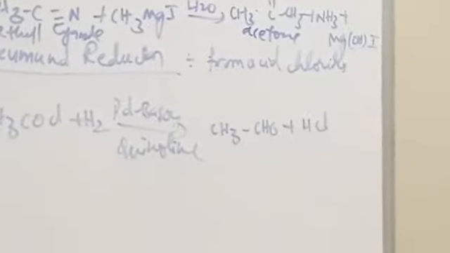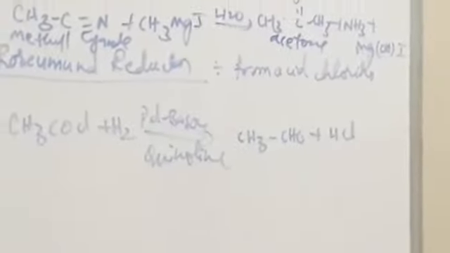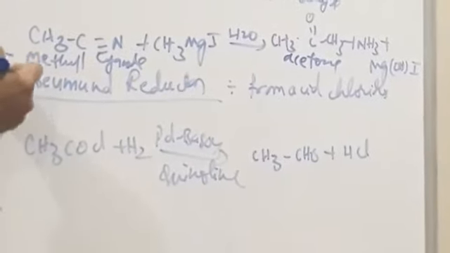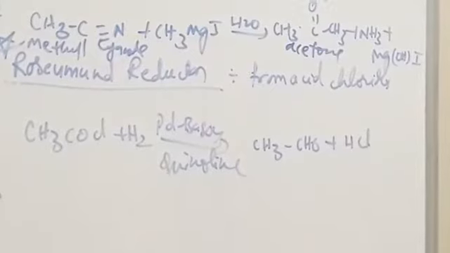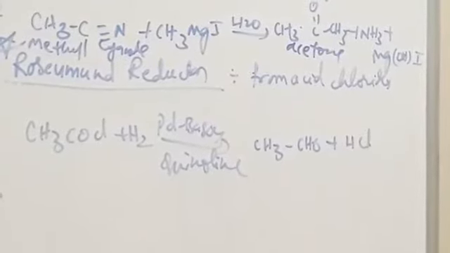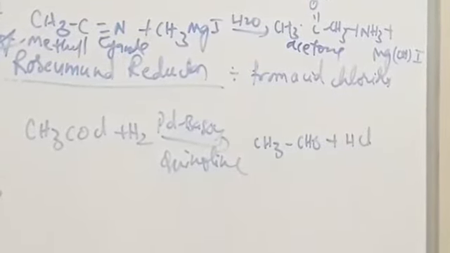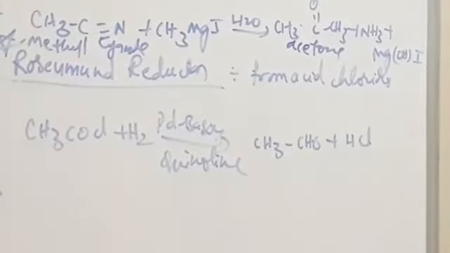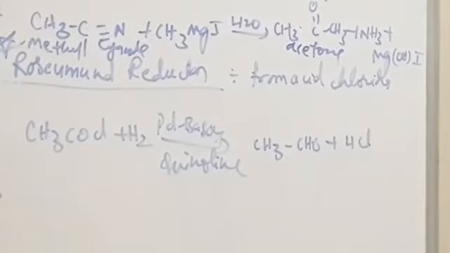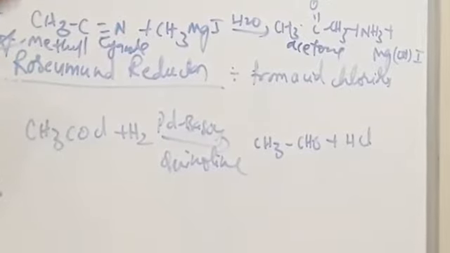Okay. Next, coming to a very important named reaction, the Rosenmund reduction reaction. This is applicable only for the preparation of aldehydes. So we get only acetaldehyde.